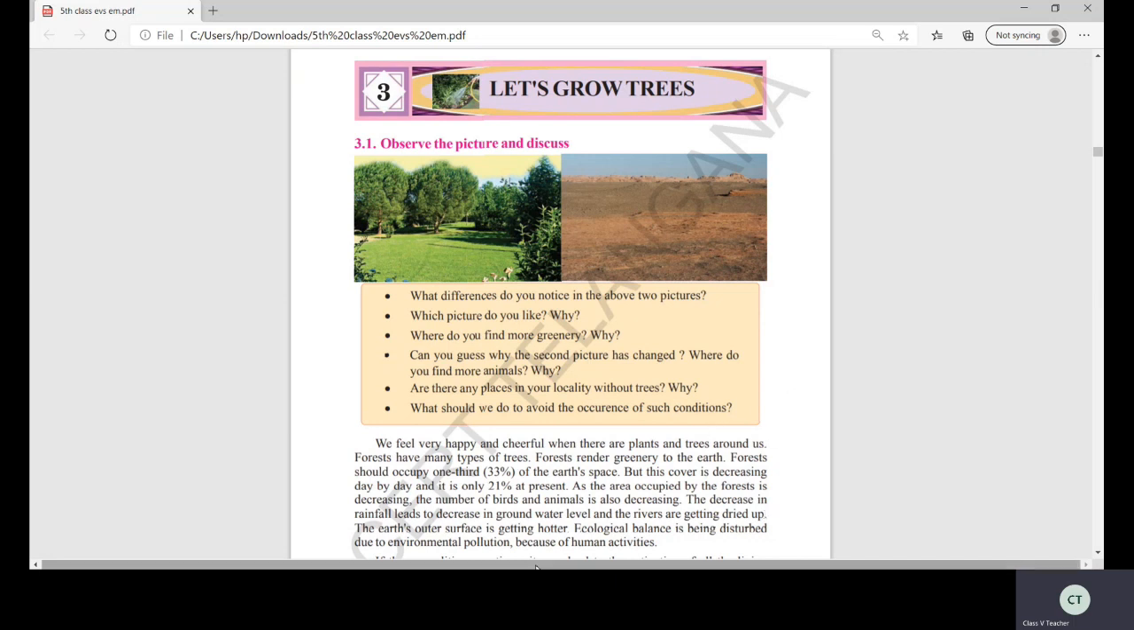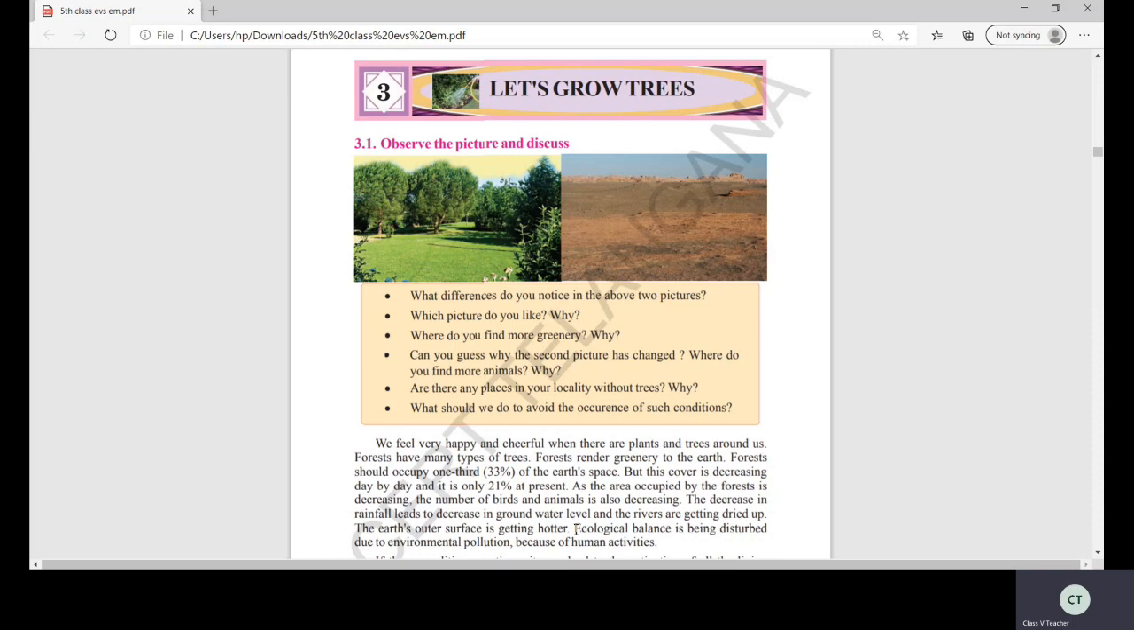The Earth's outer surface is getting hotter. You know, children, our Earth is surrounded by the atmosphere. I taught you in the fourth class also. The Earth is surrounded by a layer called the atmosphere. It's a mixture of gases, isn't it? There are many layers that we will learn in the next classes, in the next lessons.